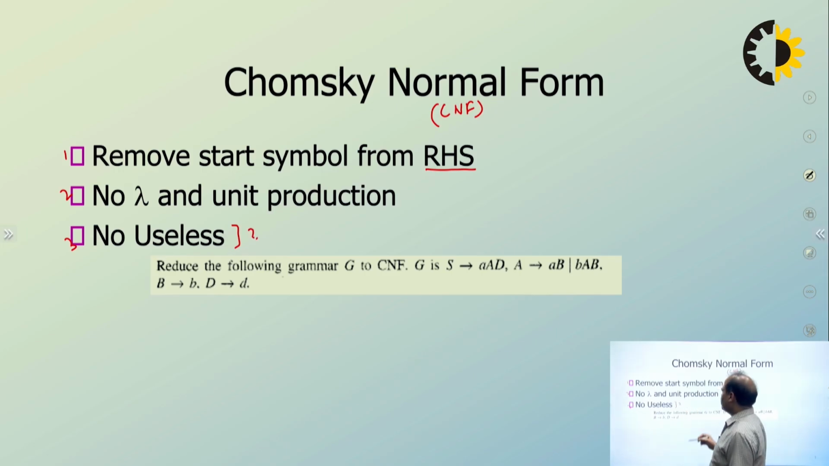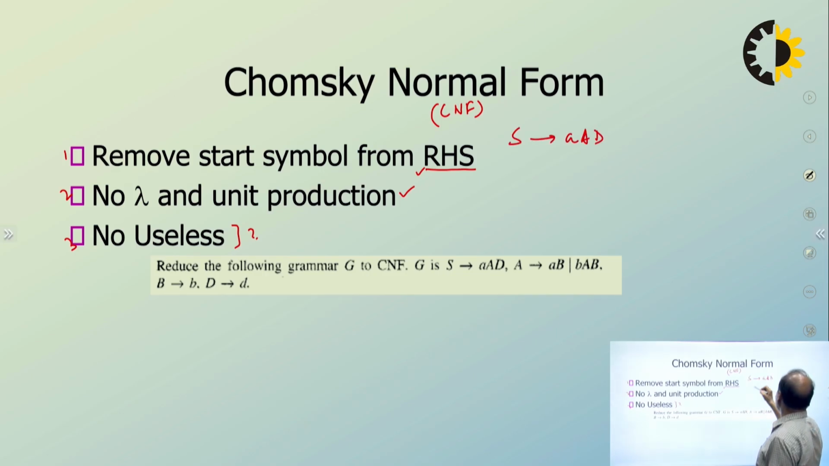Even if a grammar has a little bit of useless content, it is acceptable, but this should be the primary condition. So the question is: suppose this is the grammar. S goes to small a, capital D. A goes to small a, capital B, or B, capital A, B. And B goes to small b, D goes to small d.